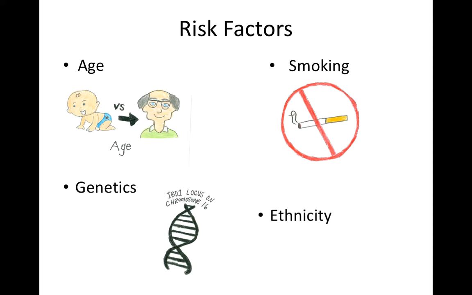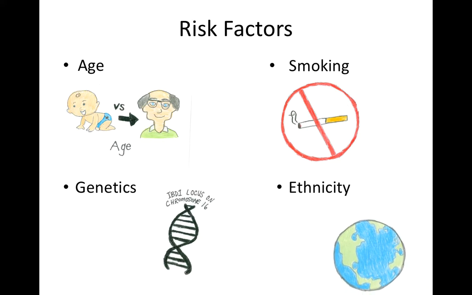And finally, ethnicity. This disease is most common in the Jewish and European descent, worldwide affecting 1 in 350 people. However, in Canada, it affects 1 in 150 people.